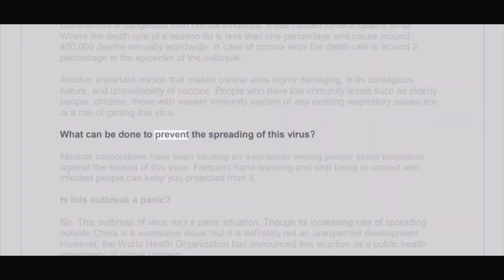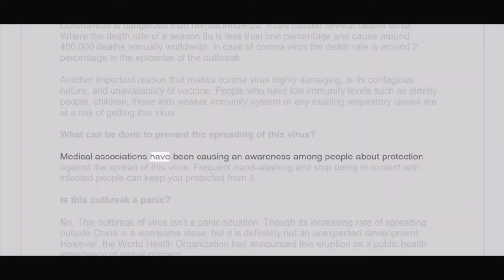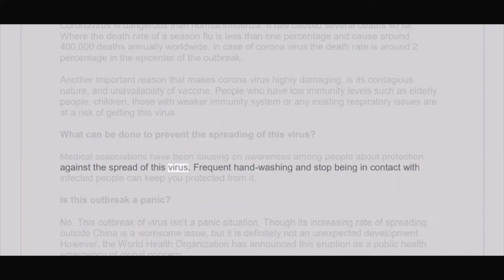What can be done to prevent the spreading of this virus? Medical associations have been creating awareness among people about protection against the spread of this virus. Frequent hand washing and avoiding contact with infected people can keep you protected from it.